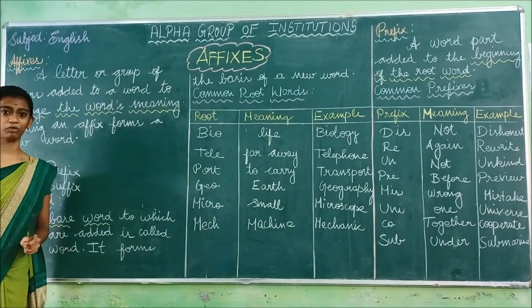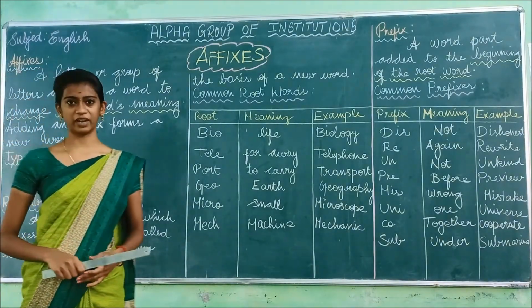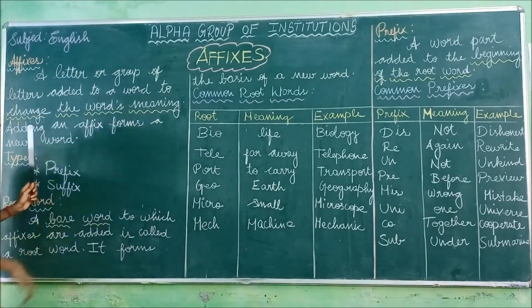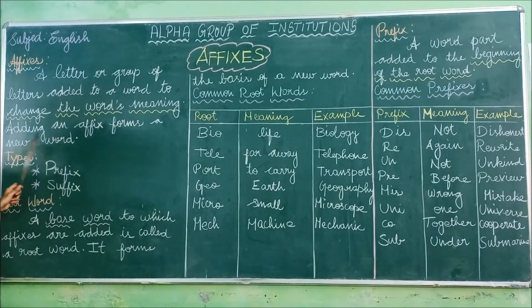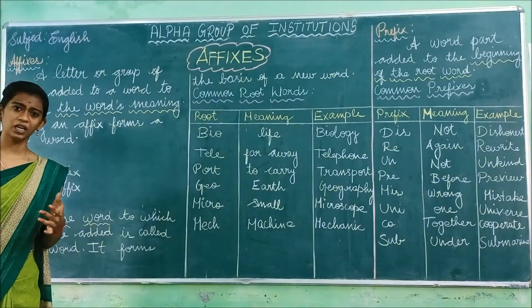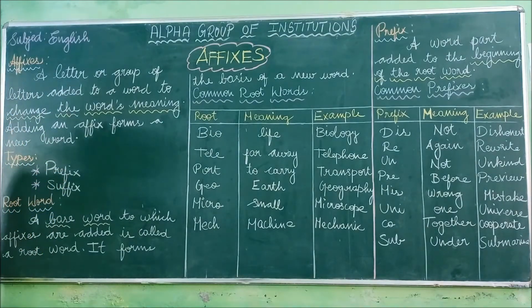What we have to do? We have to add to a word. So while we add a group of letters, the word's meaning has to be changed. Adding an affix forms a new word. So if we add a few letters, what happens? The meaning of the word should be changed, and that is called affixes.